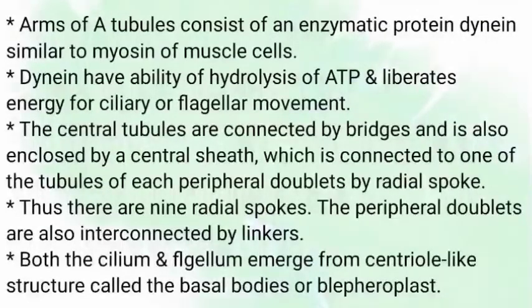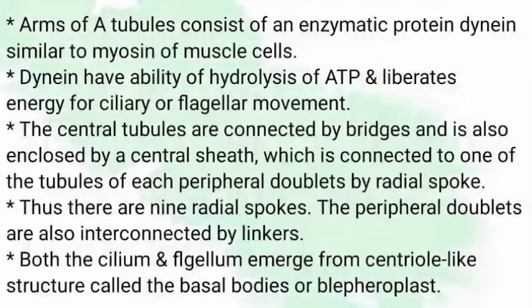The arms of the tubules consist of an enzymatic protein called dynein, which is similar to myosin of muscle cells. Dynein has the ability to hydrolyze ATP and liberates energy for ciliary or flagellar movement.